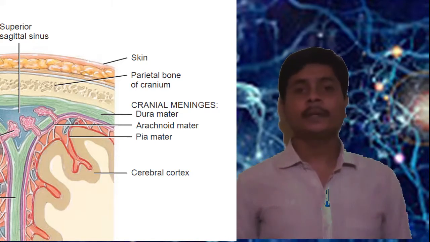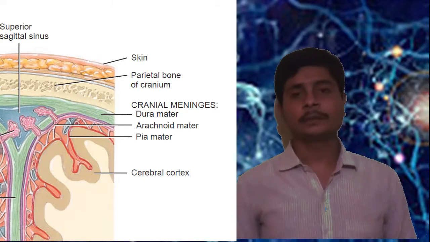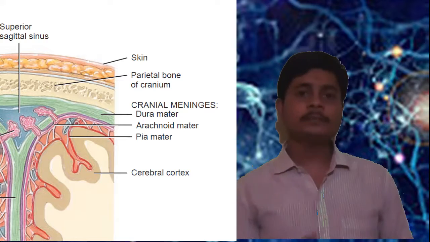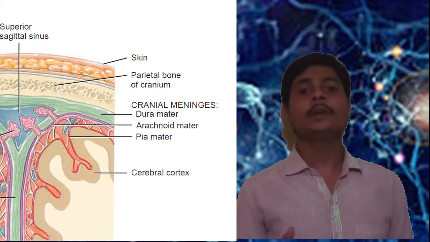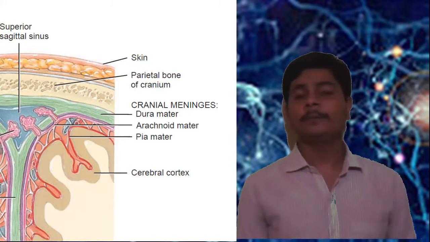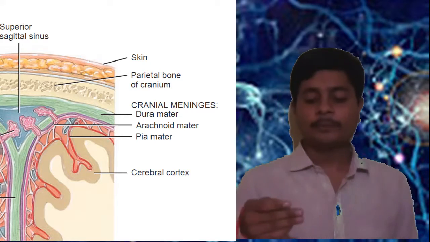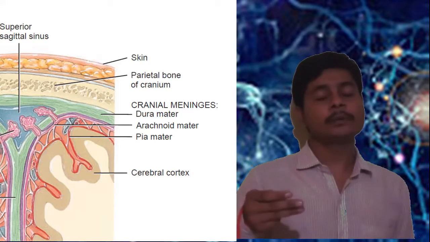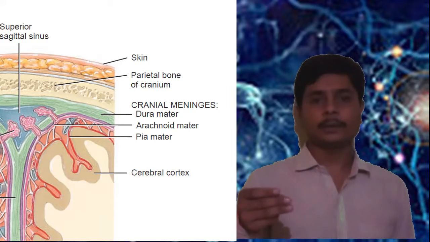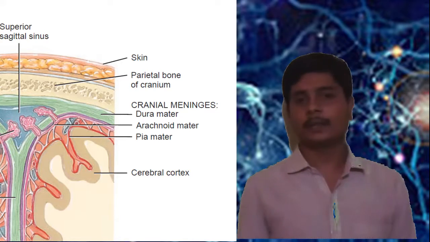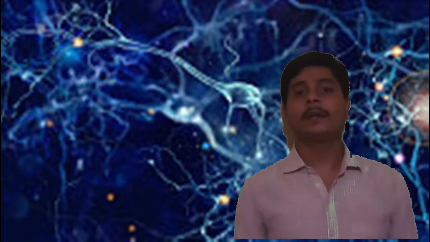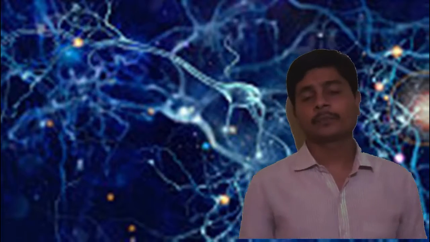In between the dura mater and arachnoid mater, there is a space present. The space is filled by a fluid, which is also called serous fluid. Below the arachnoid mater and pia mater, the space in between is filled with a liquid, which is also called cerebrospinal fluid. It is present at about 120 ml in adults. Now, what is the function of the meninges?